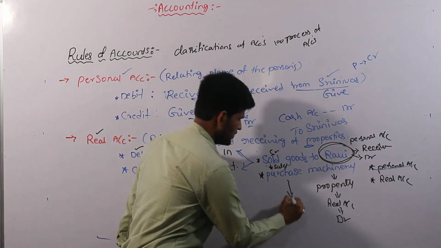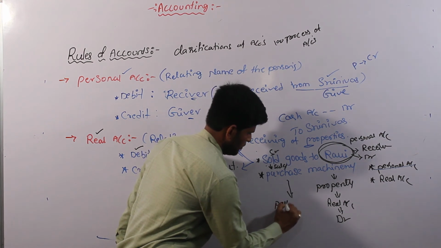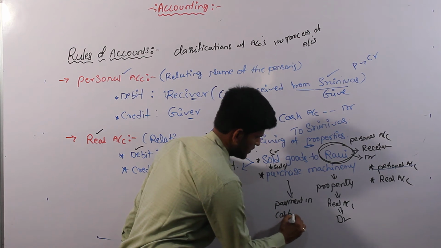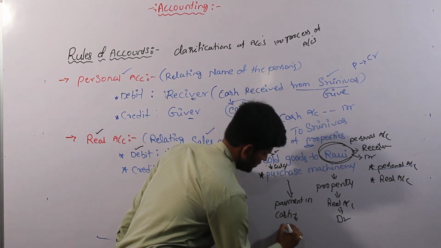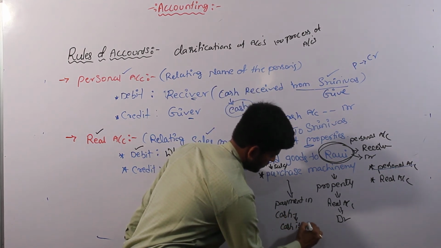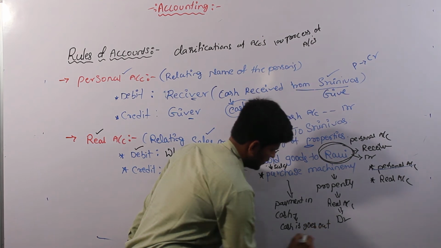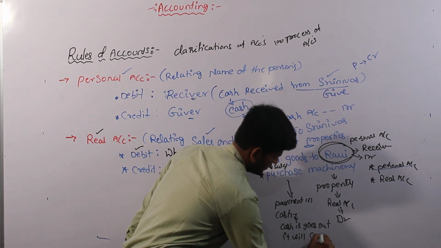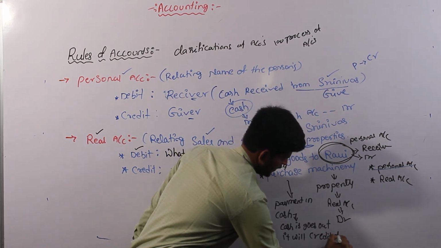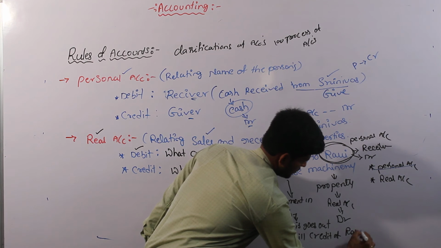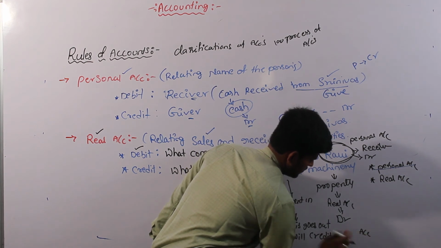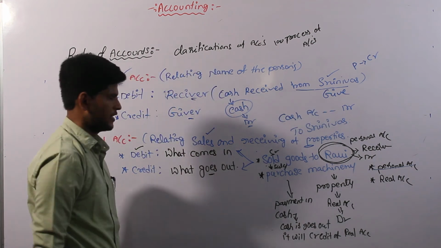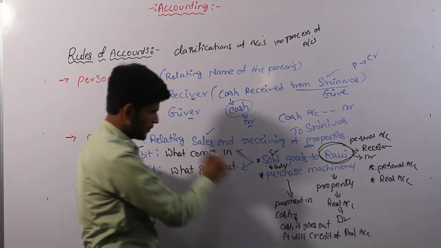and purchase is always in cash method. So the purchase payment in cash, so the cash goes out. It will credit of real account.